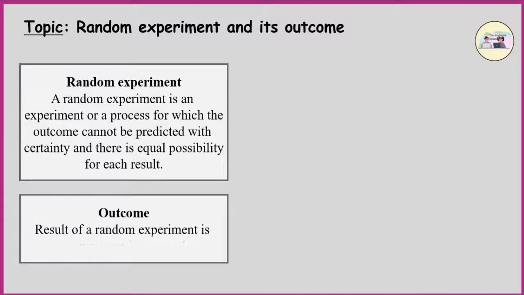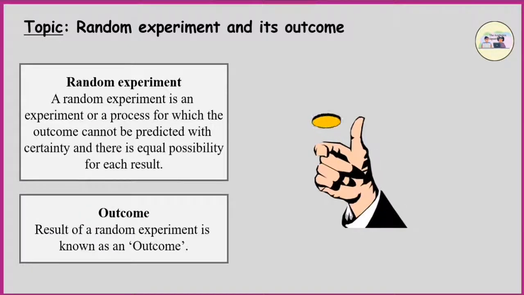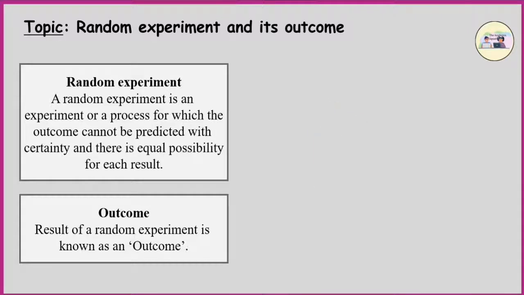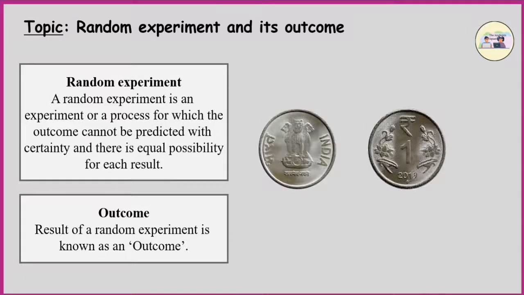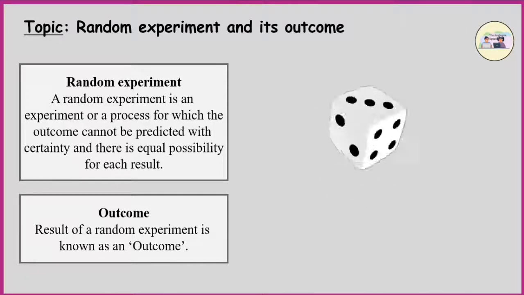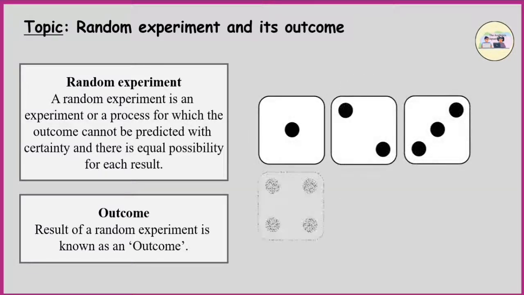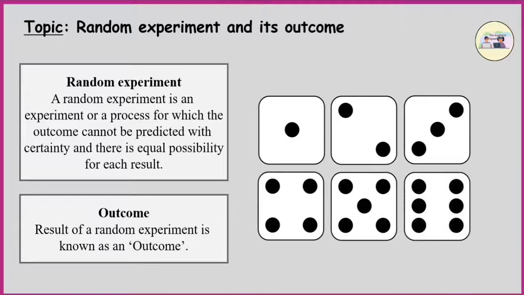Outcome. The result of a random experiment is known as an outcome. In a random experiment of tossing a coin, there are only two outcomes, heads or tails. In a random experiment of throwing a die, there are 6 outcomes according to the numbers of dots on the 6 faces of the die, 1 to 6.